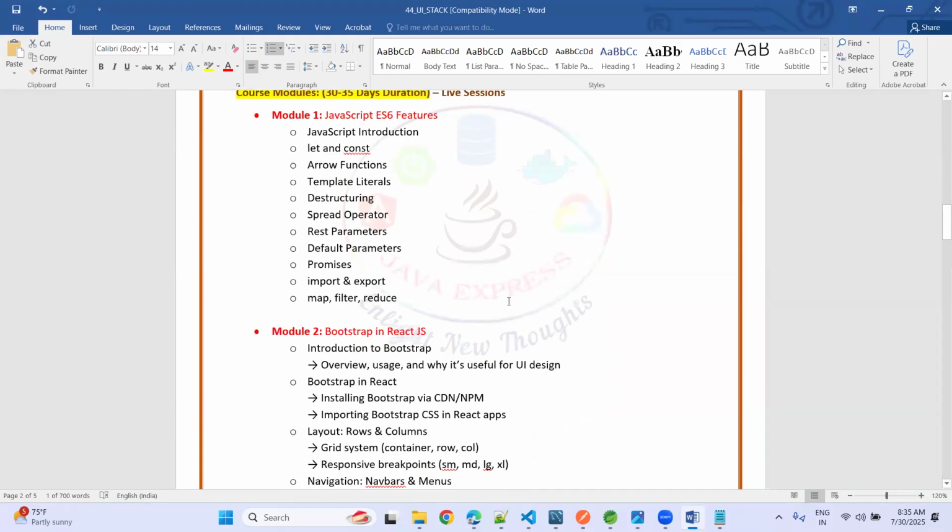And as part of JavaScript, we are going to discuss ES6 features: basically introduction, variables, arrow functions, template literals, destructuring, spread operator. These are everything you need to know in JavaScript. Even I'm going to discuss whichever is important as part of React.js.